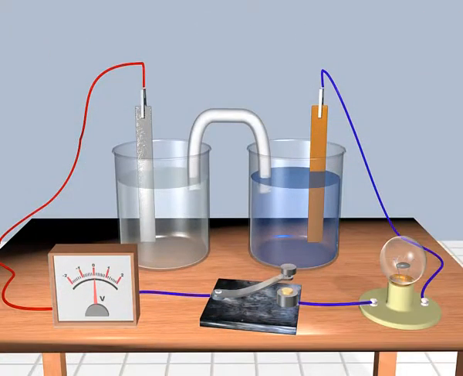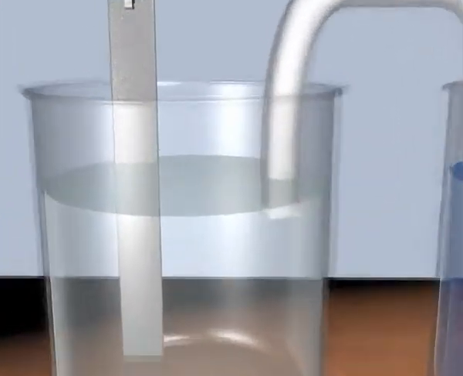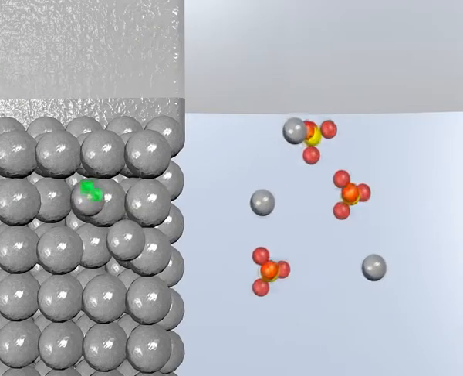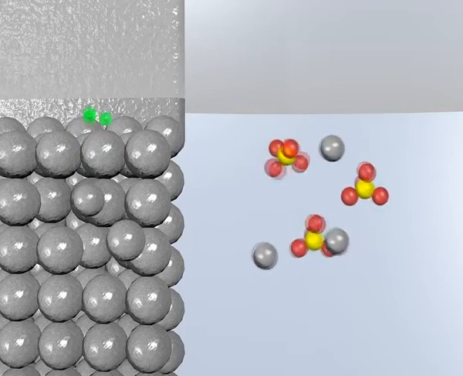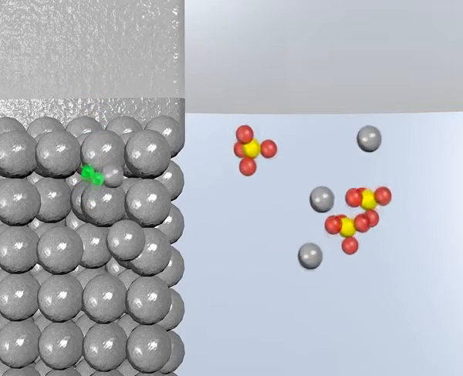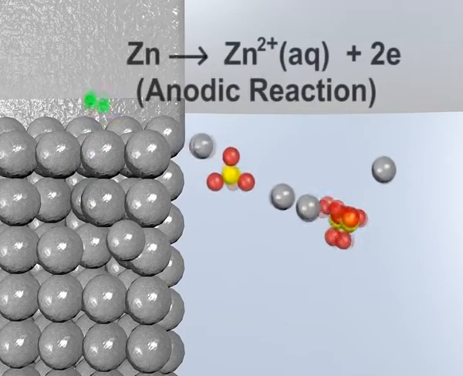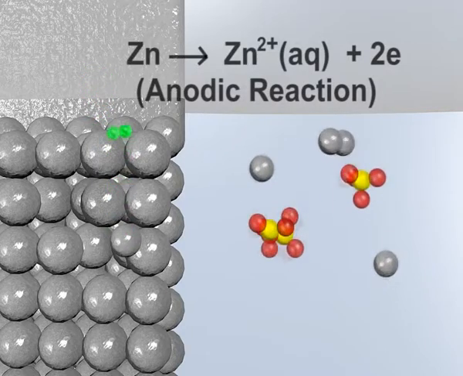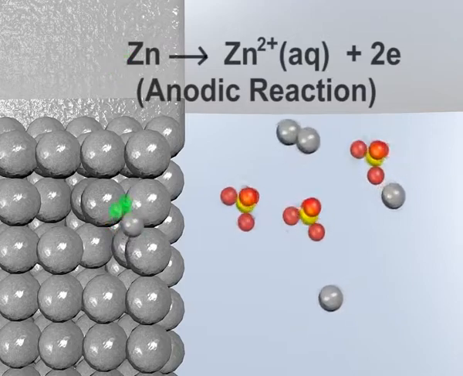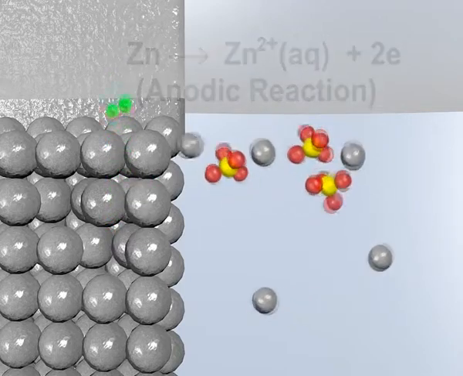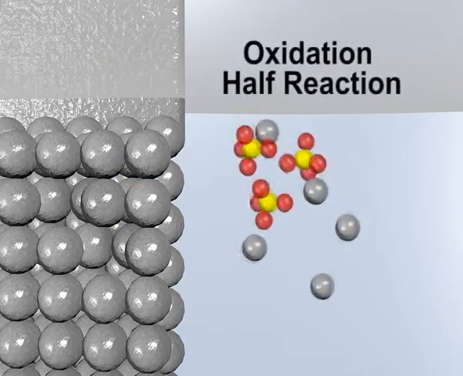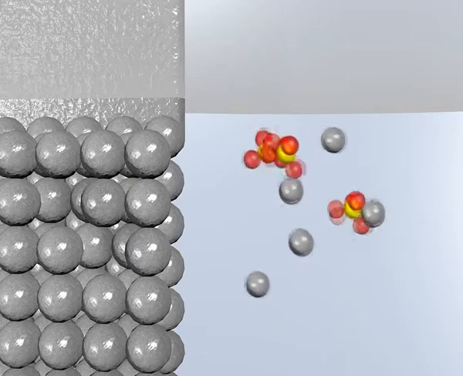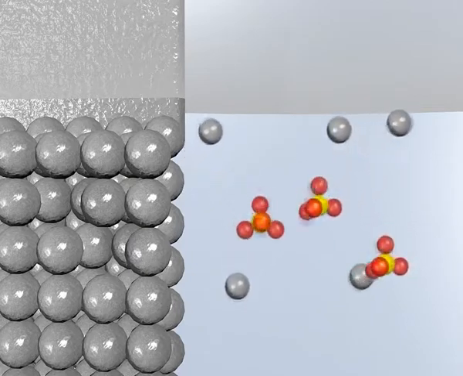When the key is pressed in the anodic compartment, zinc releases electrons. That is, zinc releases Zn2+ in the solution plus 2 electrons. That is the anodic reaction or oxidation half reaction. The anode is now negatively charged.